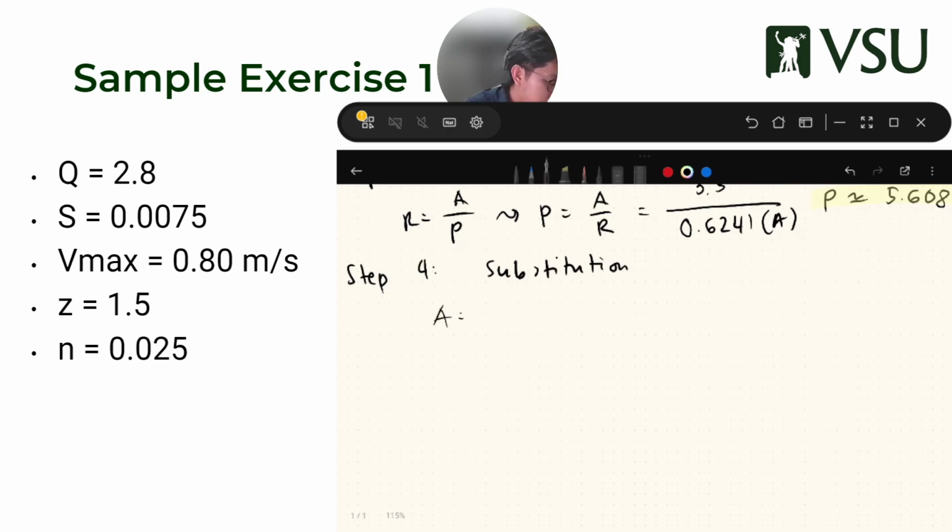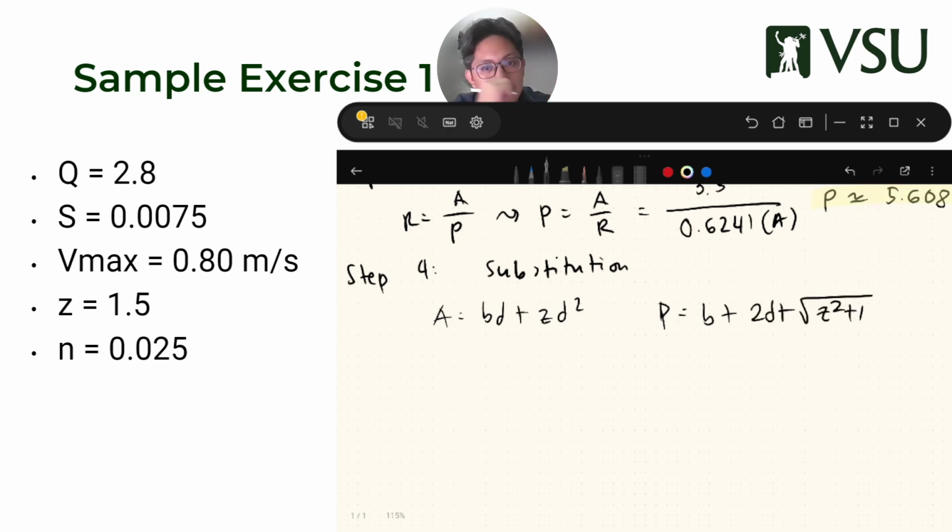A is BD plus ZD squared, and P is B plus 2D times the square root of Z squared plus 1. I substitute my A, I substitute my P, and Z. We're given Z, so you substitute that one.